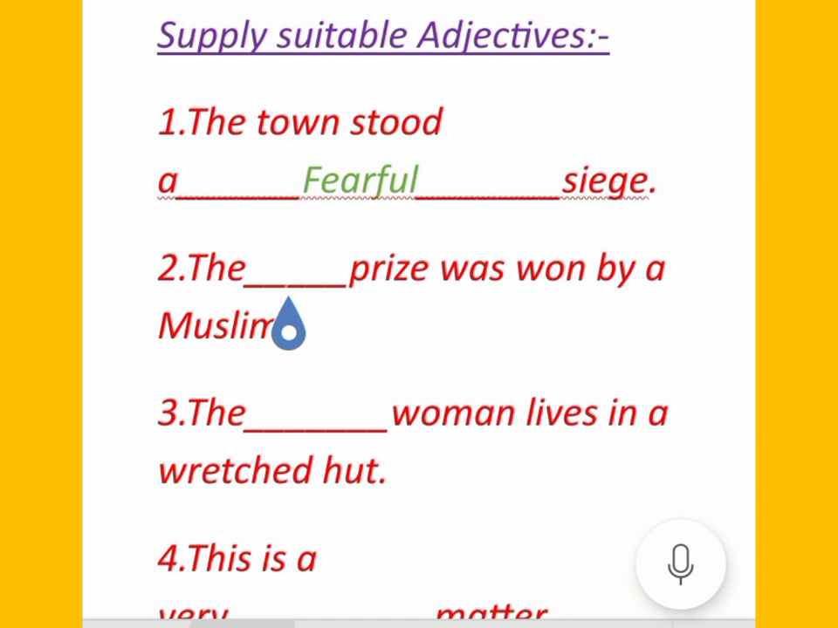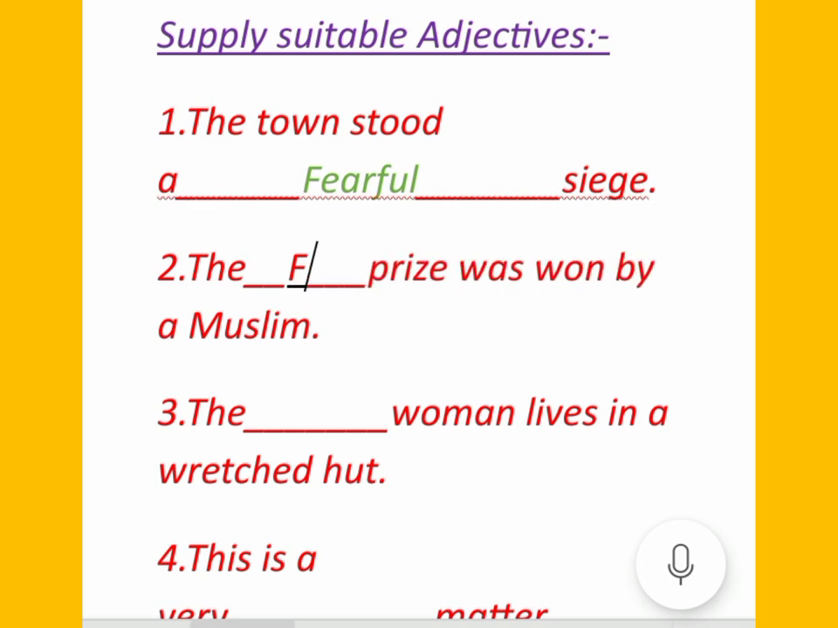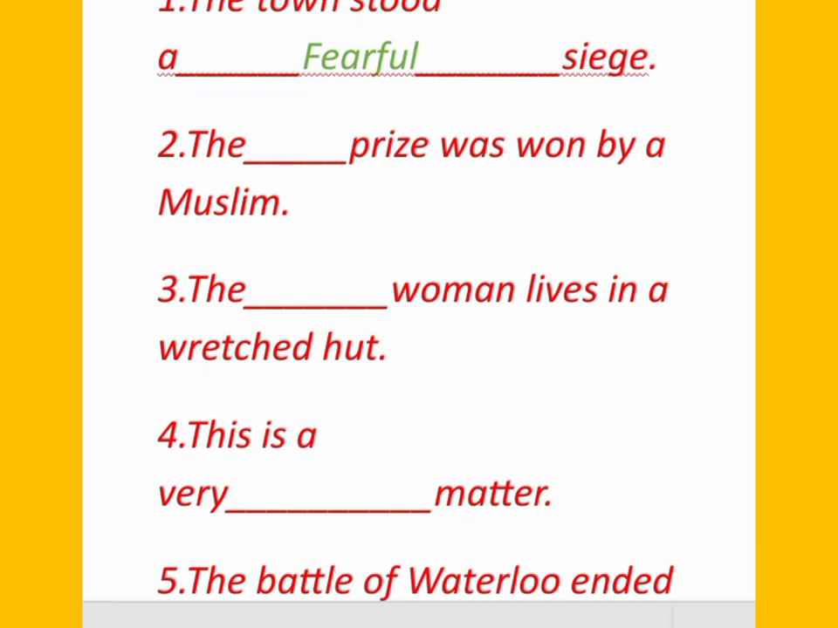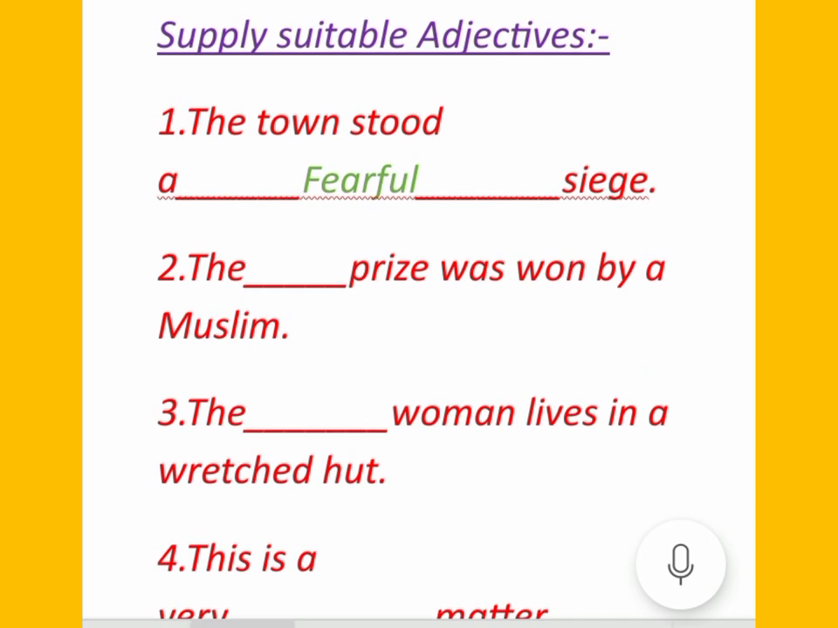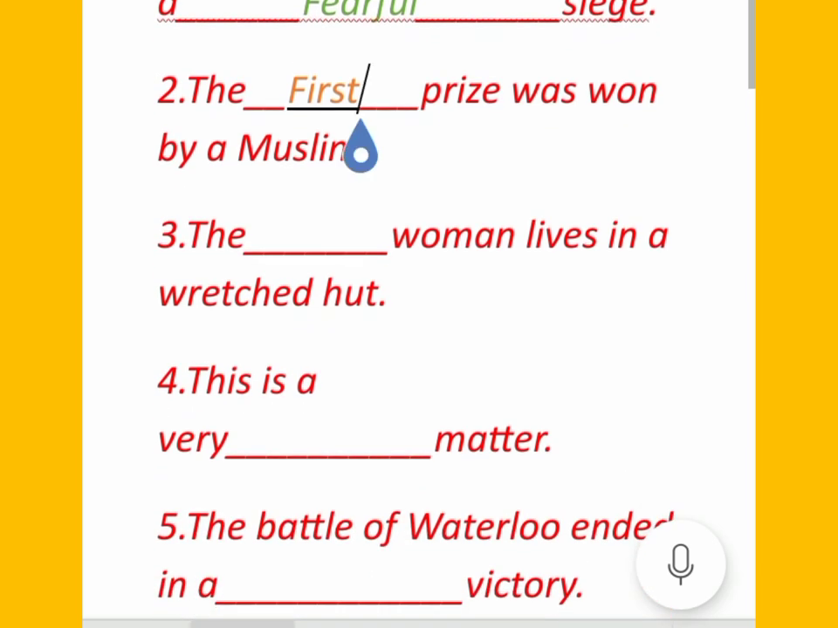तो here जो एडजेक्टिव लगेगा वो होगा first. The first prize was won by a Muslim.